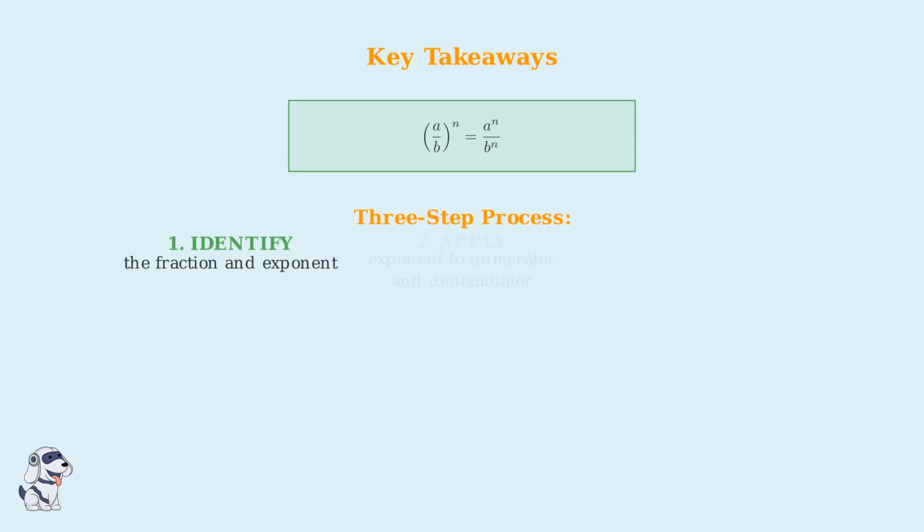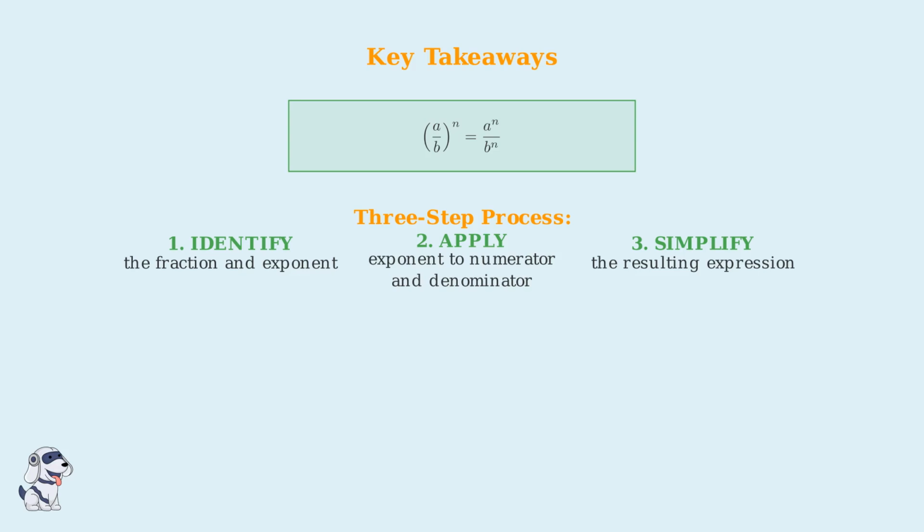Now that we've worked through several examples together, it's time to recap the key takeaways from the power of a quotient rule. These are the essential points you need to remember and apply. The fundamental formula is the heart of everything we've learned. When a fraction is raised to an exponent, we distribute that exponent to both the numerator and the denominator separately. Remember our systematic three-step approach. First, identify the fraction and the exponent. Second, apply the exponent to both the numerator and denominator. Third, simplify the resulting expression whenever possible.